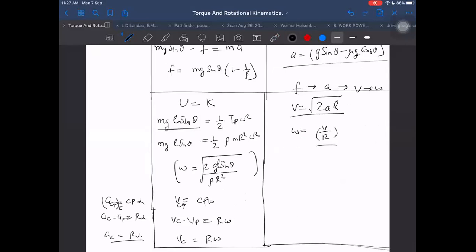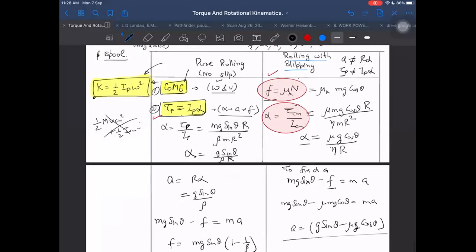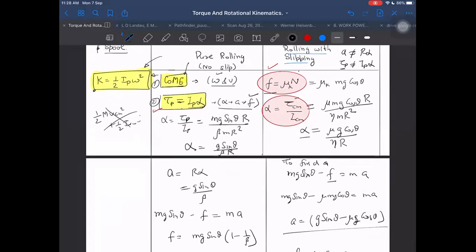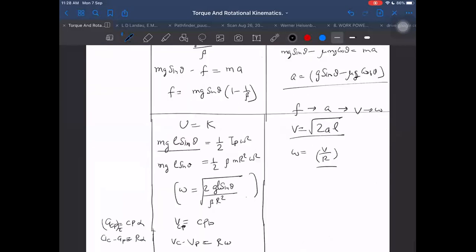MgL sin theta is equal to half into beta into MR square omega square. Omega in one step we got directly. But in the second case, omega is difficult. But similarly, in the first case, F was not direct. F was indirect. First alpha, then A, then F. Understood?